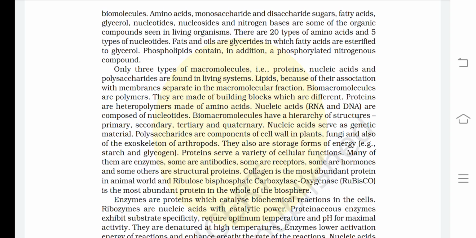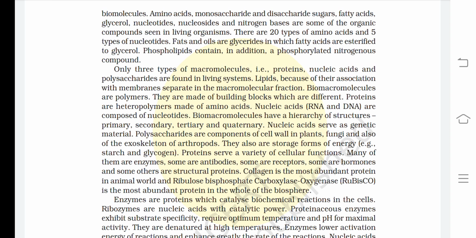Polysaccharides are components of the cell wall in plants, fungi, and also of the exoskeleton of arthropods. They also are storage forms of energy. Example: starch and glycogen. Proteins serve a variety of cellular functions. Many of them are enzymes, some are antibodies, some are receptors, some are hormones, and some others are structural proteins. Collagen is the most abundant protein in the animal world.